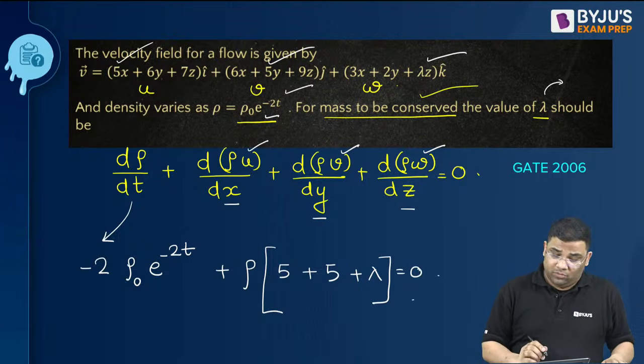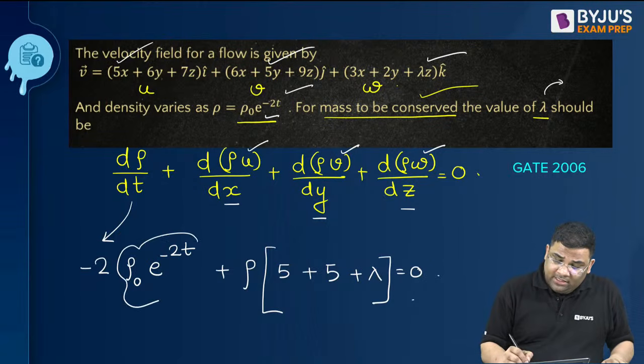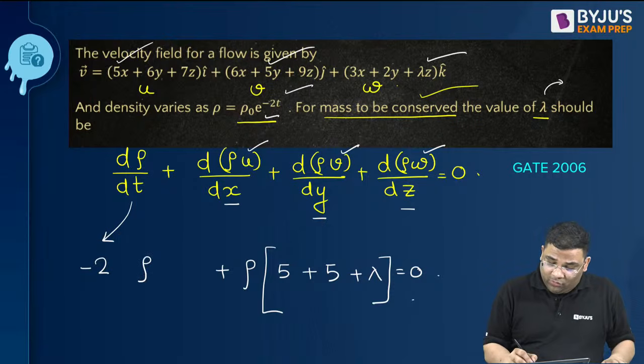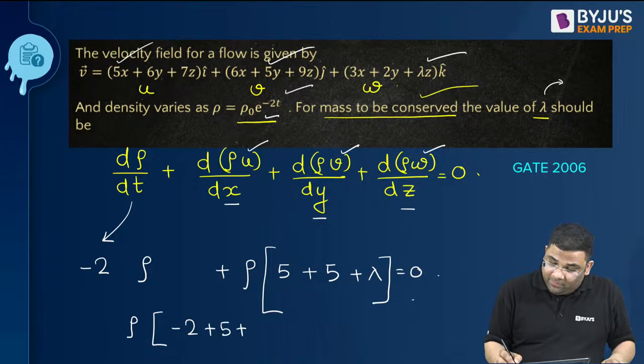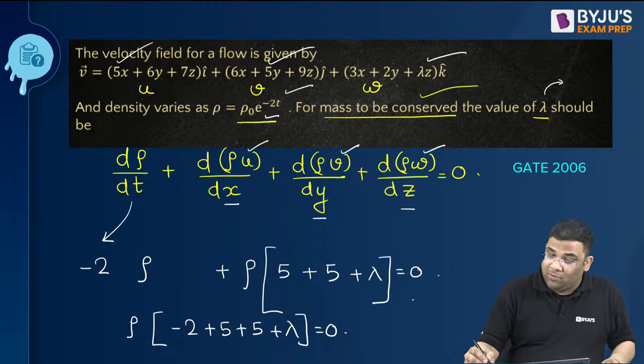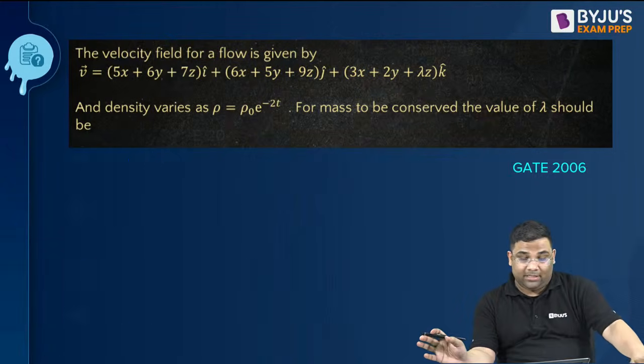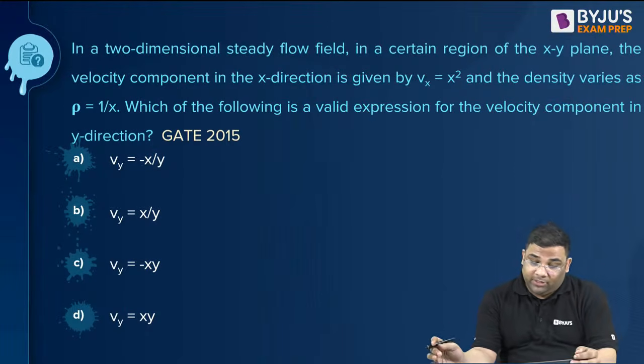Now see, what is rho? This is rho, right? So I can write down here rho. If I take the rho common, I'll get minus 2 plus 5 plus lambda is equal to 0. So from here, how much is lambda? I'm getting minus 8. Again, a very easy, straightforward 2-mark question. Yes, that's it. Now solve this question.